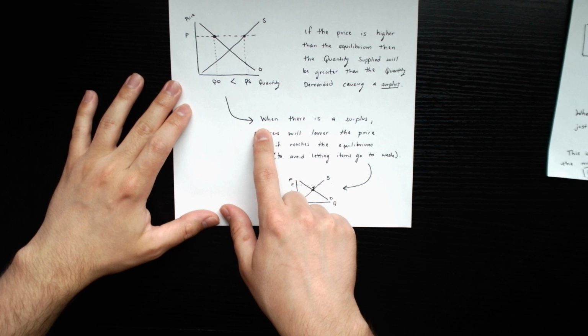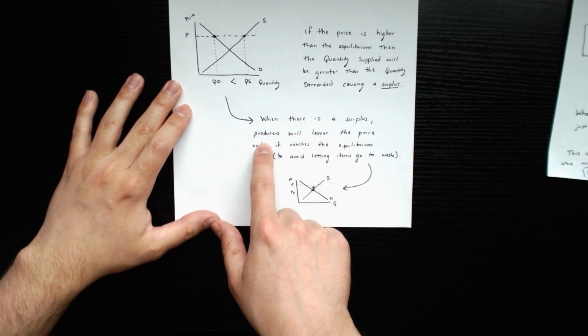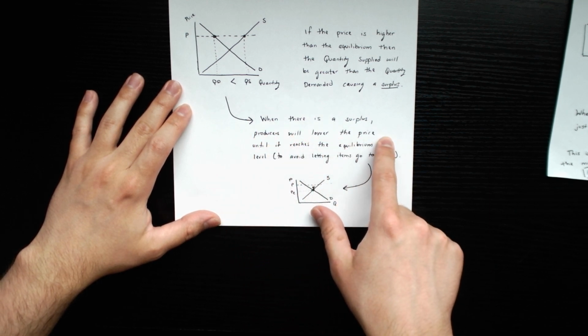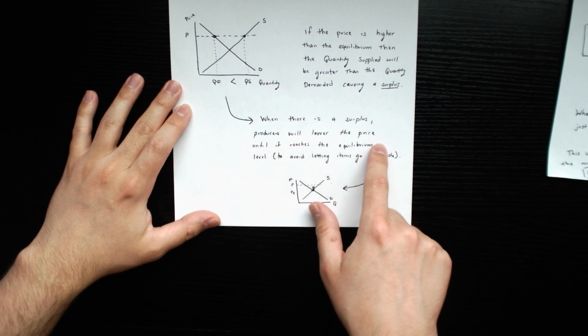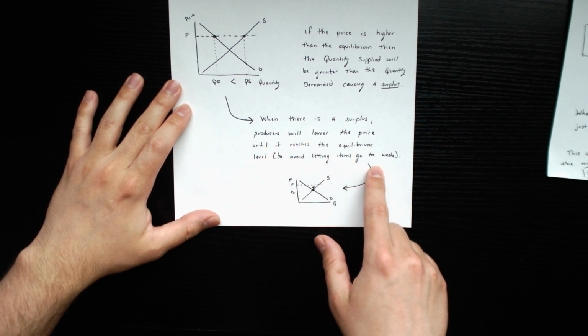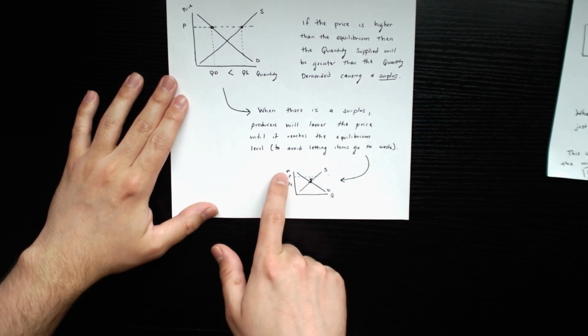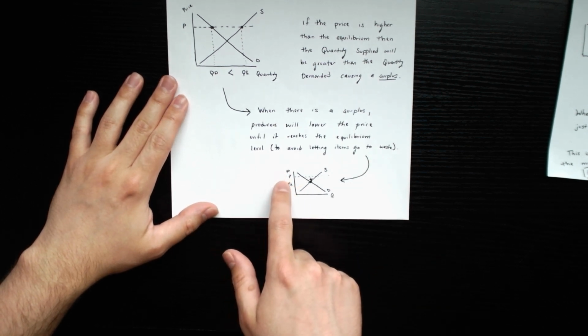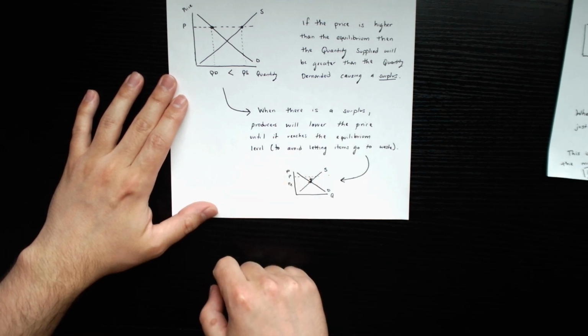When there's a surplus, producers are eventually going to start lowering the price until it comes back down to the equilibrium level. This is to avoid items going to waste. You see, the price will eventually start coming down back to the equilibrium when there's a surplus.